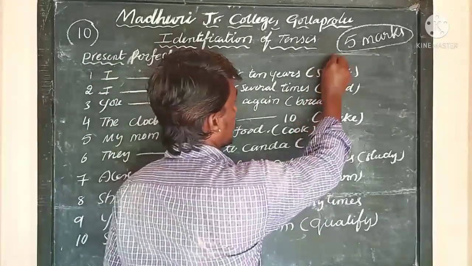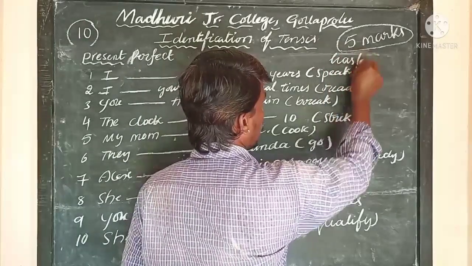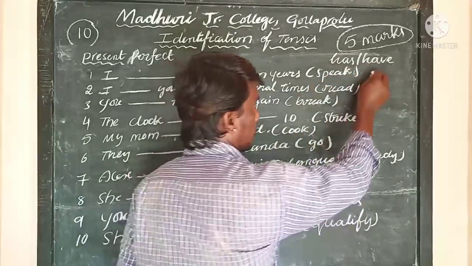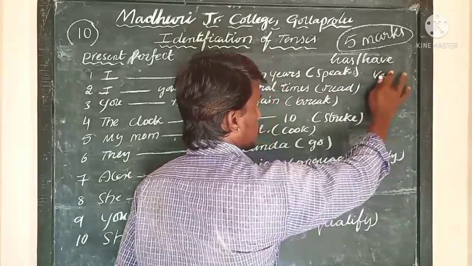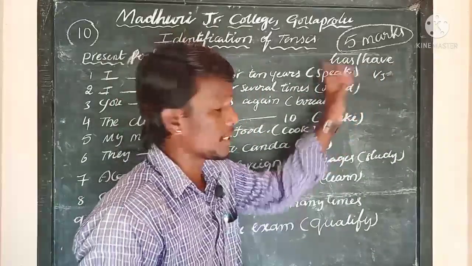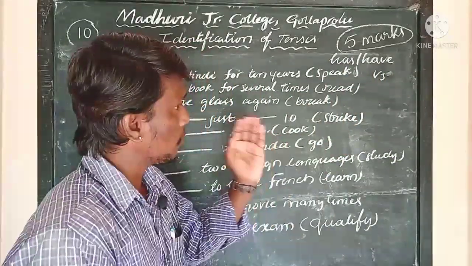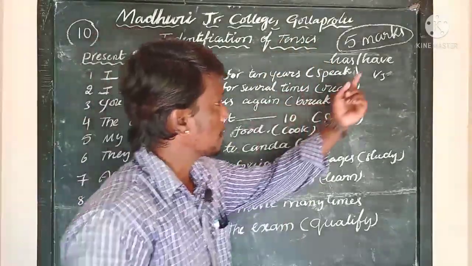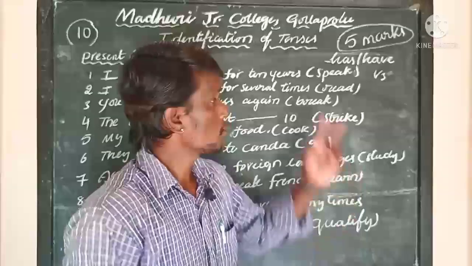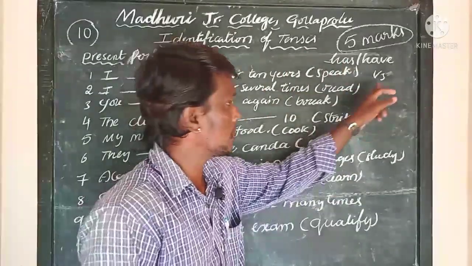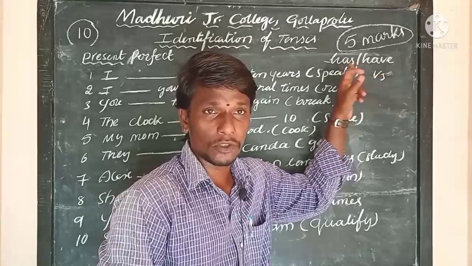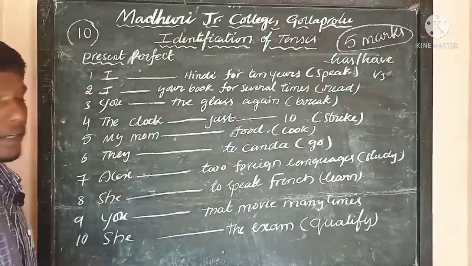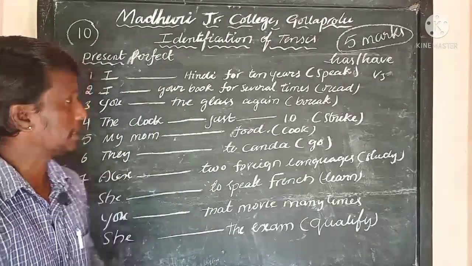Here you should consider have forms: subject plus have or has plus V3 plus object. There you should use the past participle, that is V3. If the subject is singular you should write has, whereas if the subject is plural write have. After writing have or has, you write verb 3, that means the third form of the verb. So this is present perfect tense. Now I have prepared 10 examples for present perfect tense.